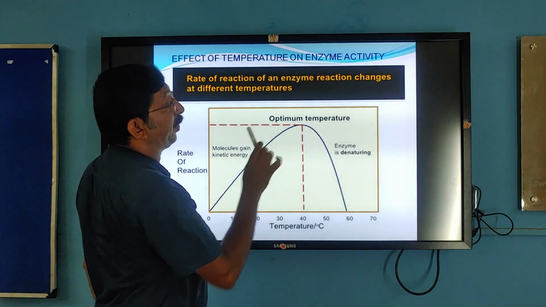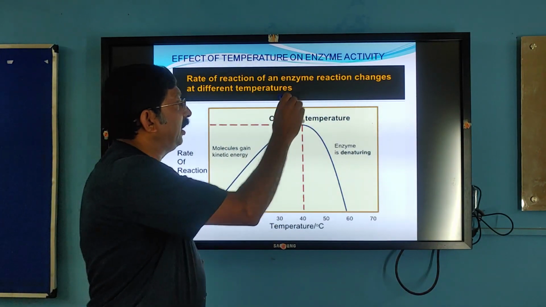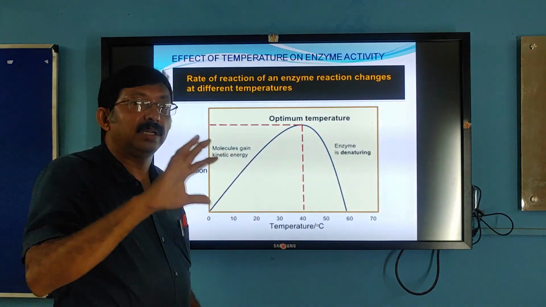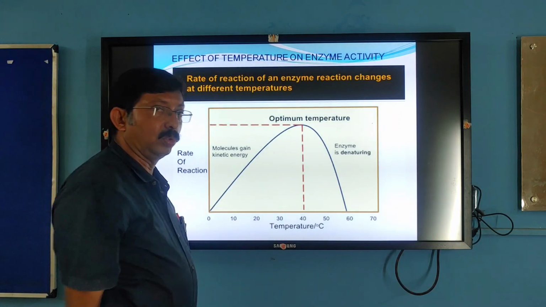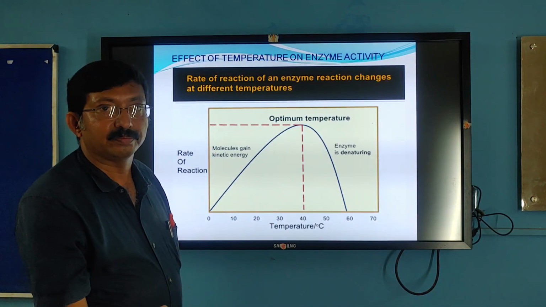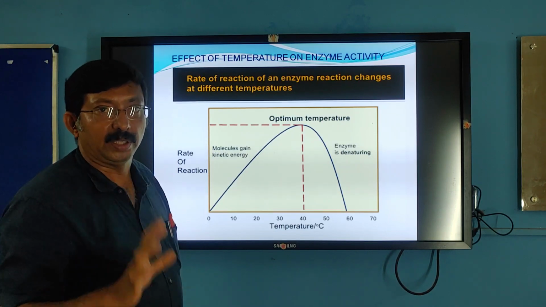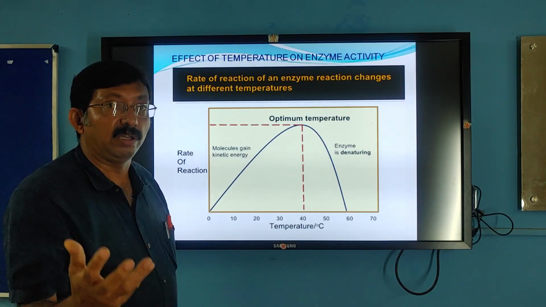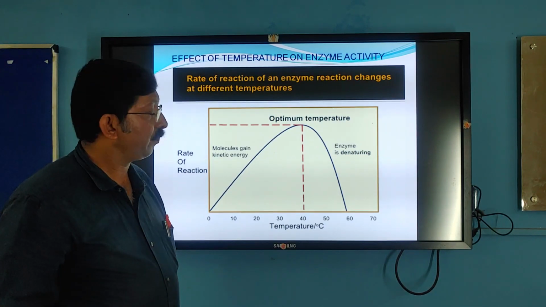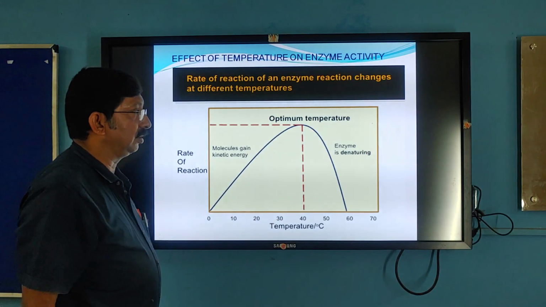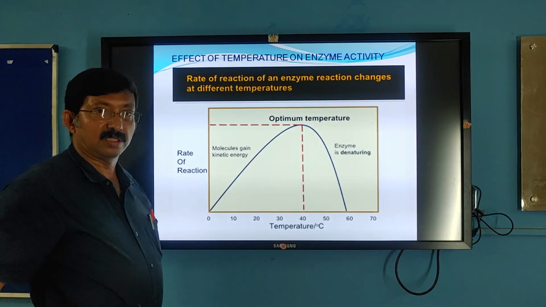With further increase in temperature, since enzymes are proteins, the protein structure is permanently damaged, which is called denaturation. The enzyme activity is drastically reduced. The best example is boiling egg white. Raw egg white is liquid. Once you boil it, it gets solidified. Can you convert it back? It is irreversible damage, so the enzyme is denatured. This is how temperature has an effect on the activity of enzyme action.